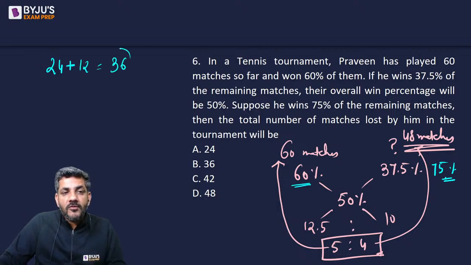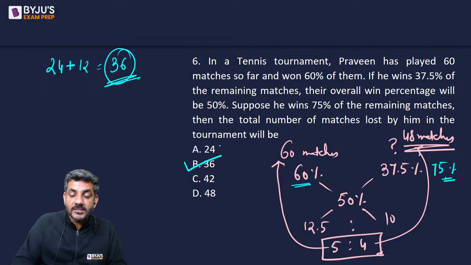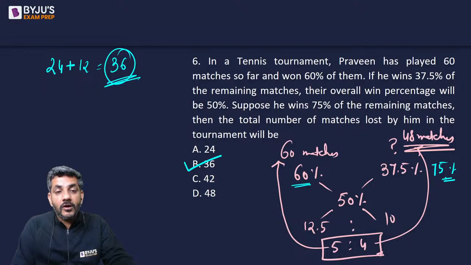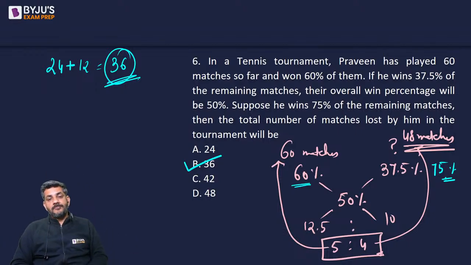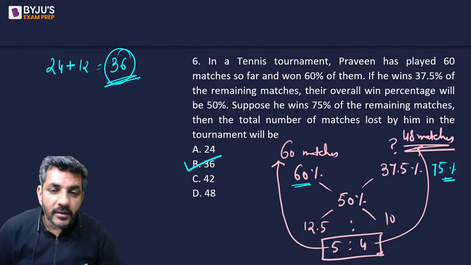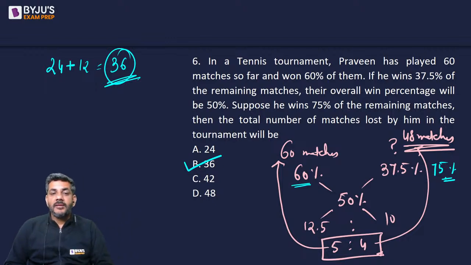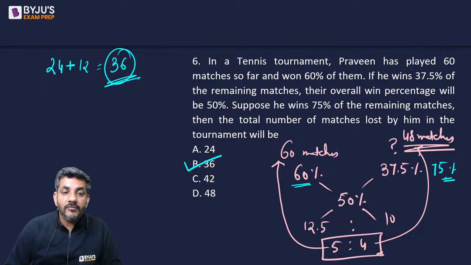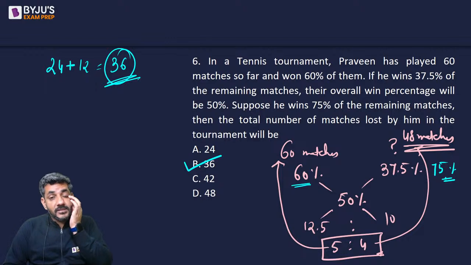So the total number of matches lost by him must have been 36 and that gives us the answer as option B for this question number 6. If he had won 75% of the remaining matches, he would have lost a total of 36 matches, which gives us the right answer for question number 6 now.